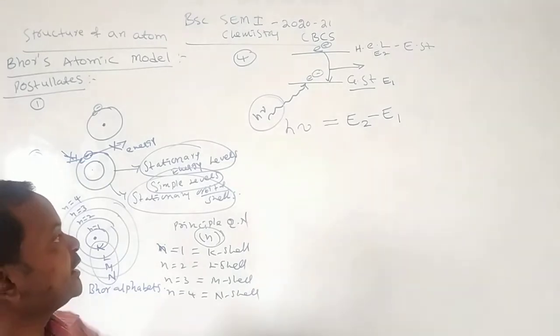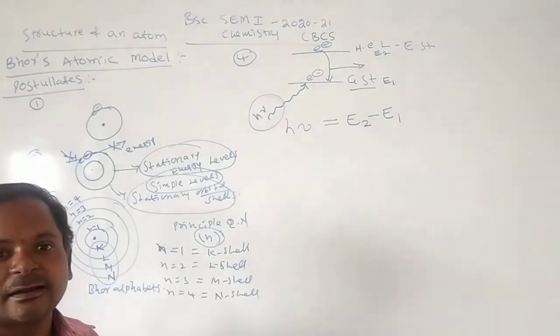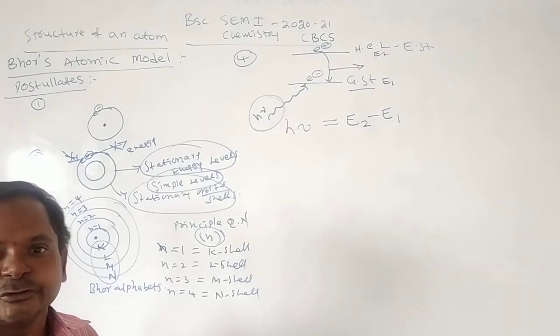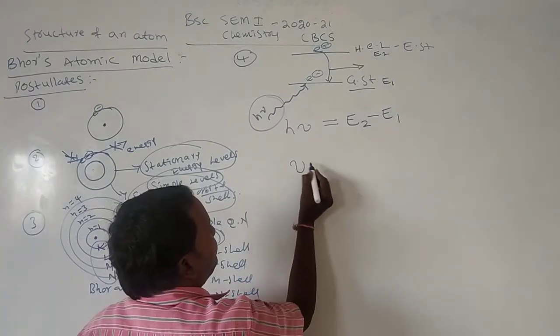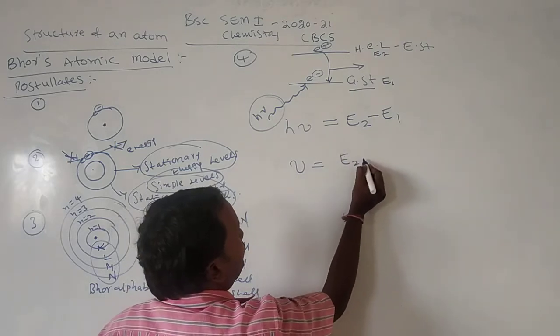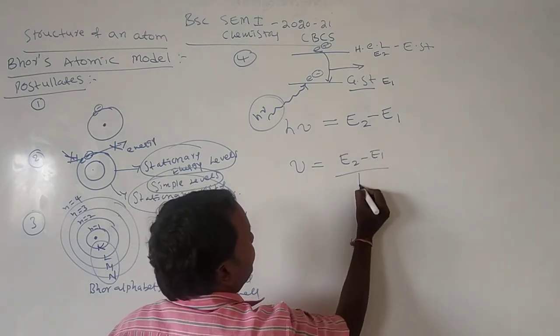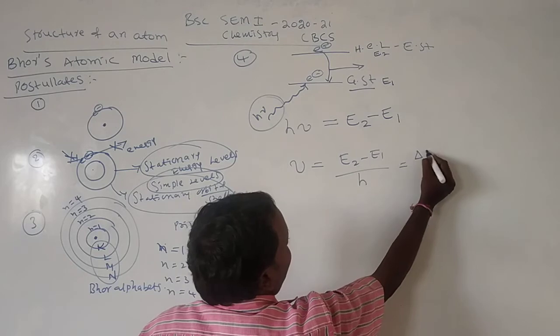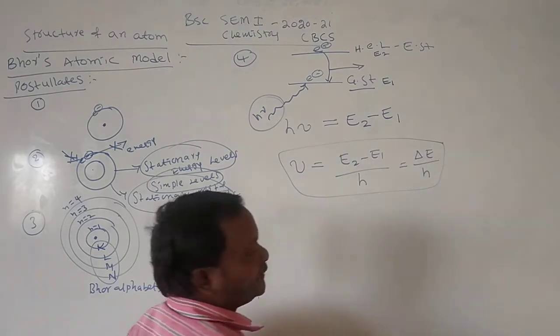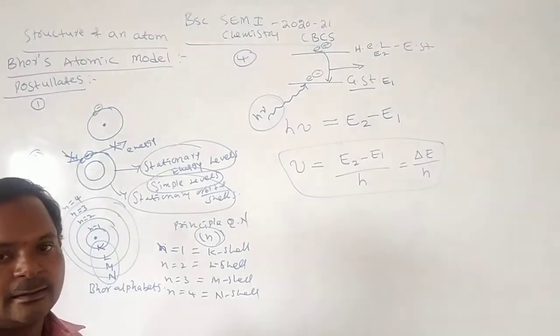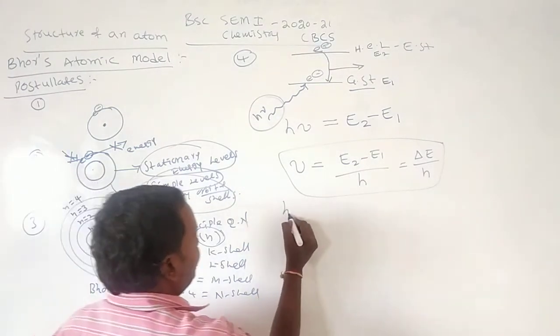That absorbed energy is equal to h nu. Here, this may be modified like this: nu is equal to E2 minus E1 by h. What is h? Here h is Planck's constant.